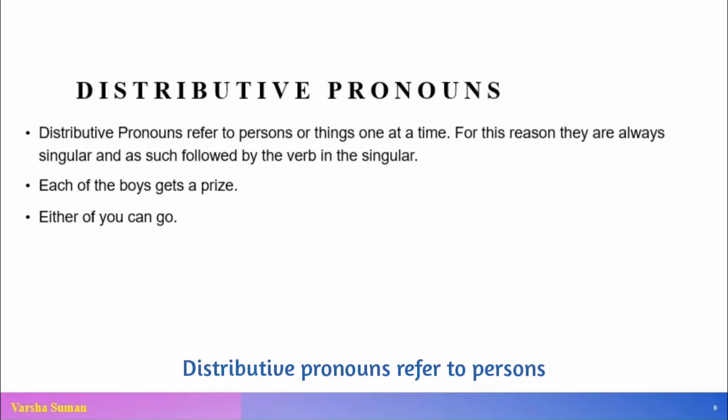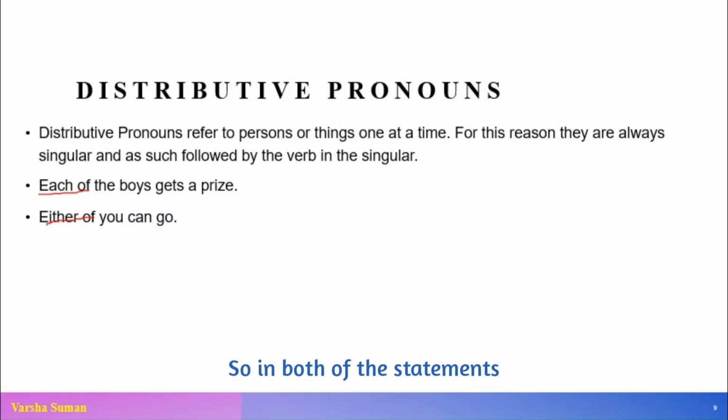Distributive pronouns refer to persons or things one at a time. For this reason, they are always singular and as such are followed by a verb in the singular. Like: each of the boys gets a prize. Either of you can go. Here, the verb is what? Singular. Even either is also singular.